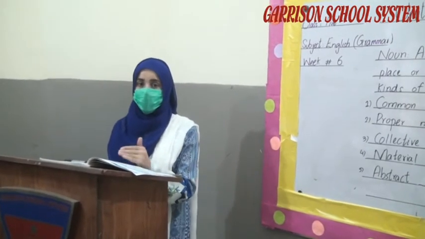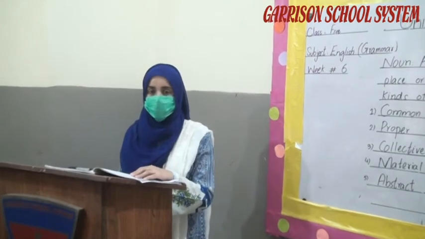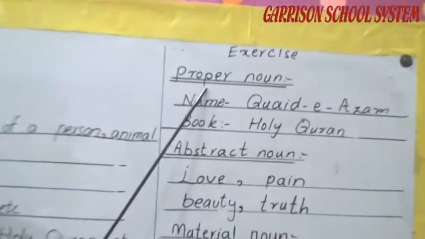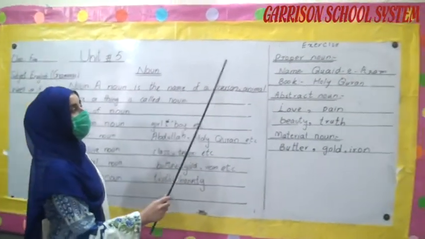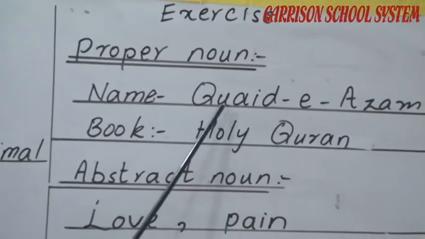There are 4 options for each sentence and you have to mark the appropriate answer. Then on page number 18, write the proper noun for each of the following. I have done this for you. Proper noun. As we already know, a proper noun is the particular name of a thing, place or person. Like a particular name, Qaid-e-Azam.